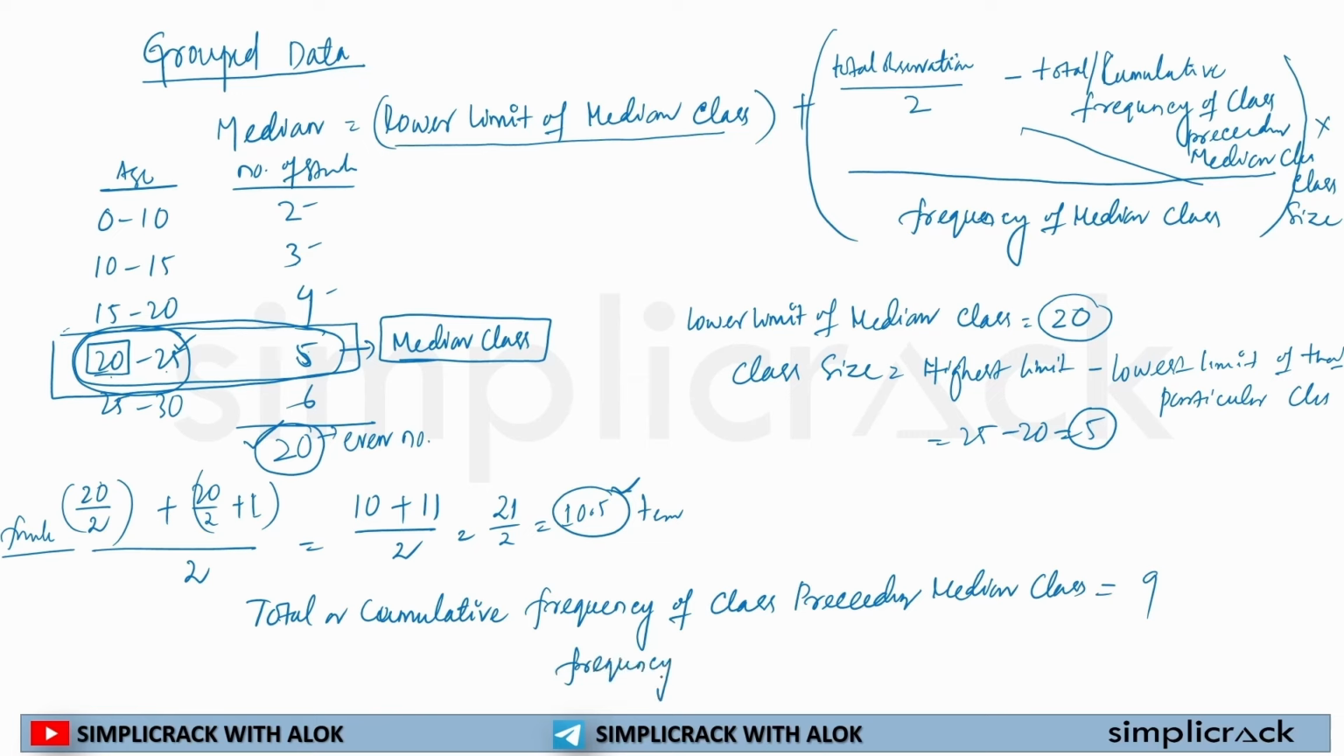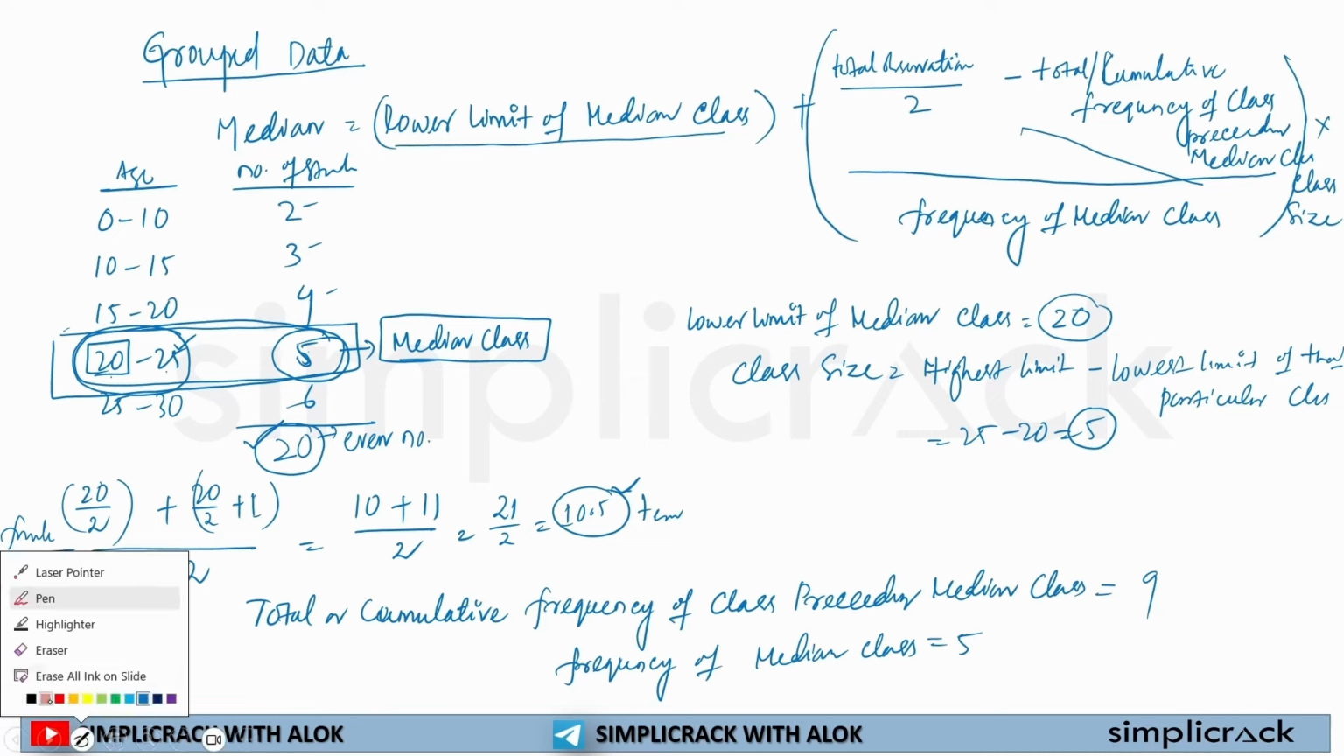Okay. Now frequency of median class. This is the median class, this is the frequency. So frequency of median class is equal to 5. Now I have all the information required to calculate the exact median value of the given question. I just have to put it into the formula.